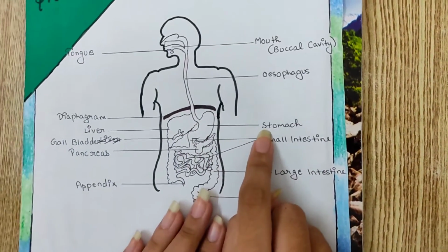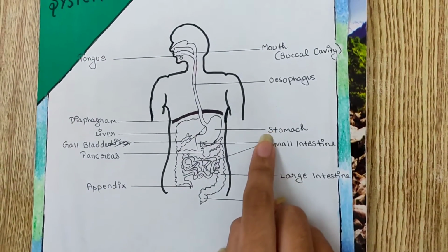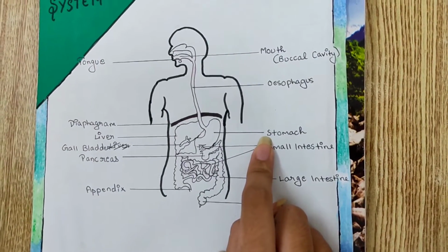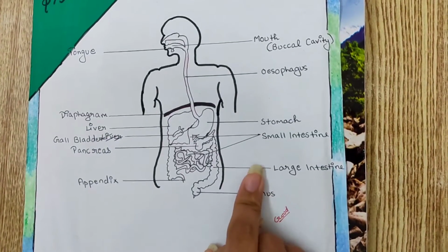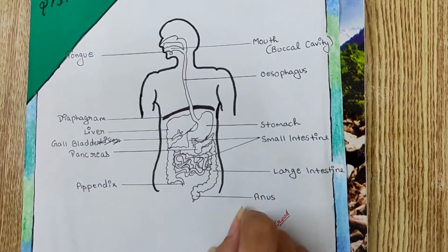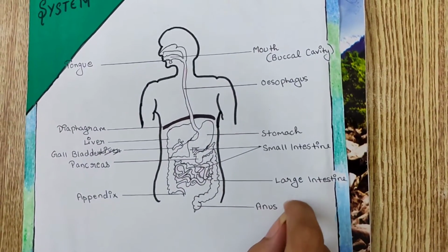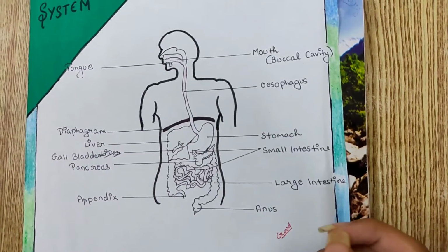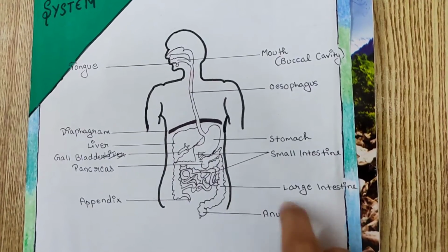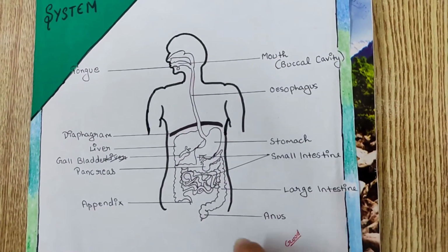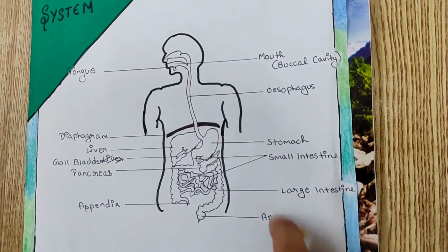The stomach has gastric glands, which secrete gastric juice. The components of gastric juice are HCl, pepsin, and gastric lipase. HCl kills microorganisms which enter the body with the food and also makes the food acidic for the activation of the enzyme pepsin. Pepsin converts protein into peptides, and gastric lipase helps with the digestion of fat.